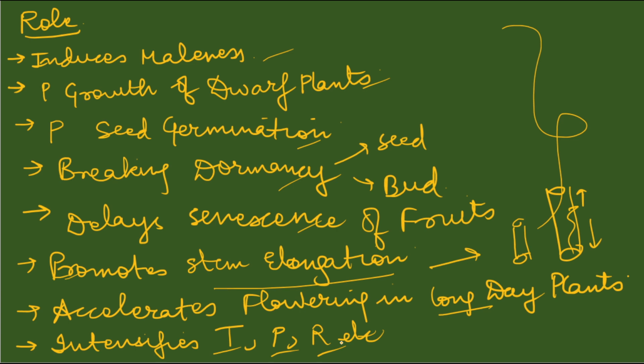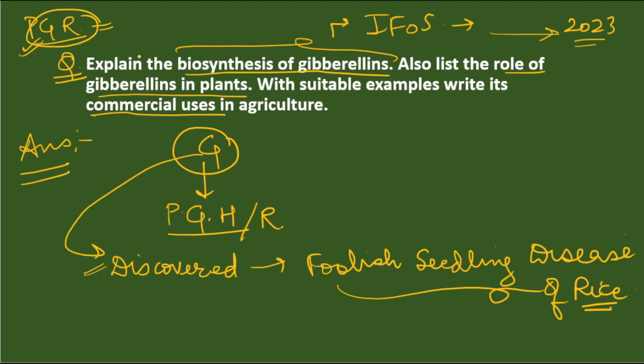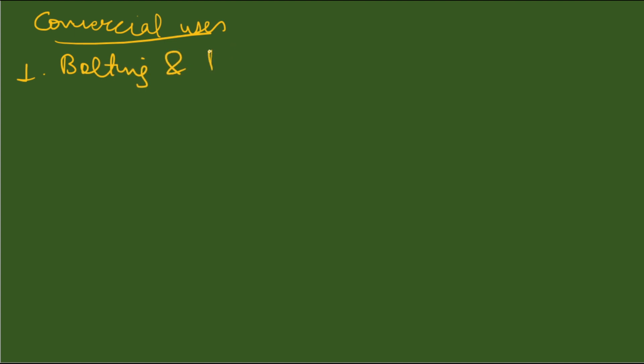So this is about the physiological role of gibberellins. Now moving to the next part, that is the practical uses of gibberellins in agriculture, or you can say commercial uses. In the question it is mentioned as commercial usage. So we will write here: commercial usage of gibberellins in agriculture. First of all, it is very helpful in bolting and flowering.